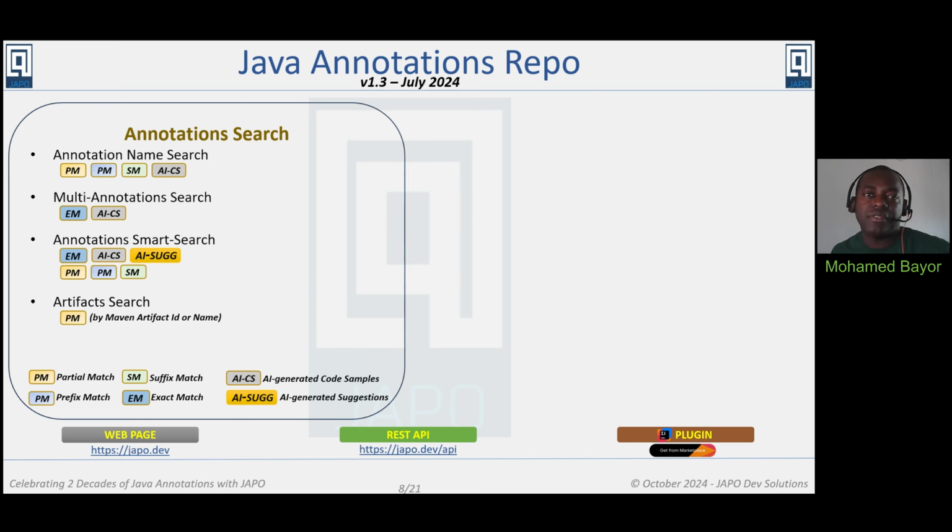The annotation search, which allows you to search by annotation simple name or also qualified name. You can also search for multiple annotation names within a single request, or also perform the annotations smart search, which is the latest introduced feature.